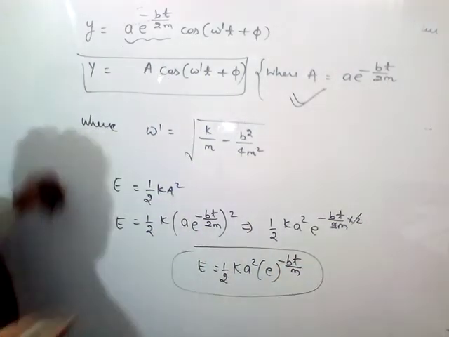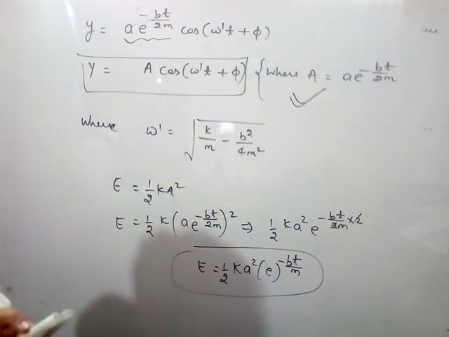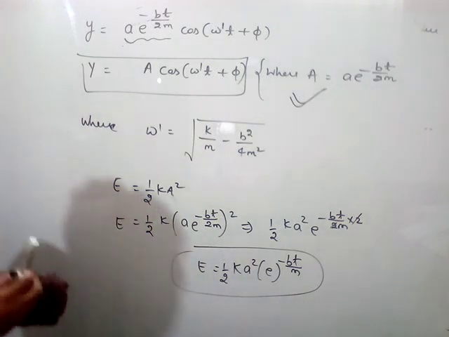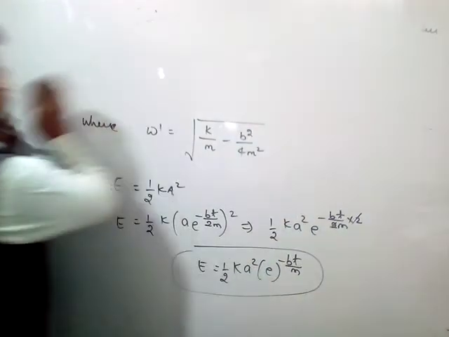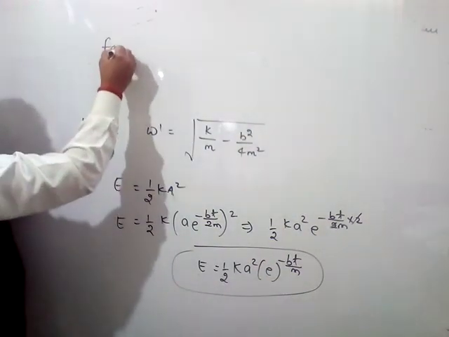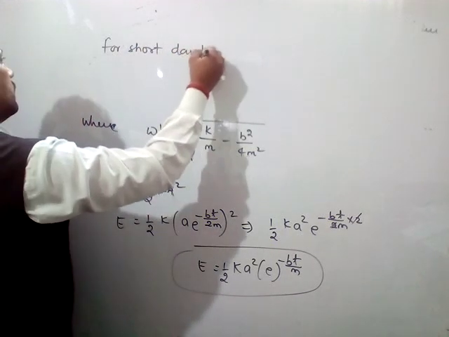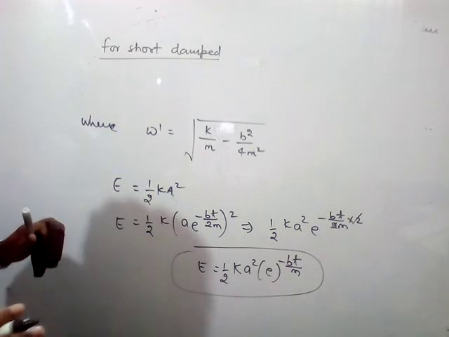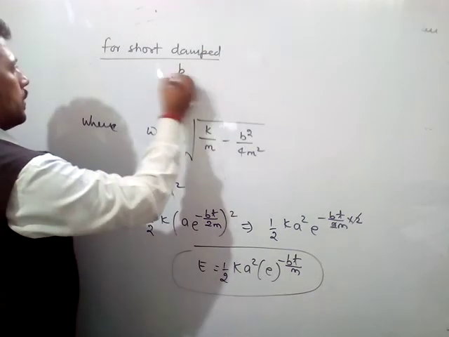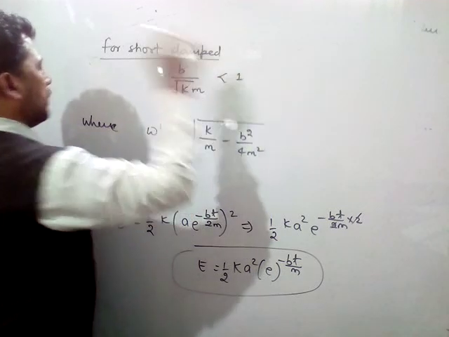This is the energy. Okay, and for the light damping, you can also write this. For light damping, this is the specific condition: b by root km is less than 1.